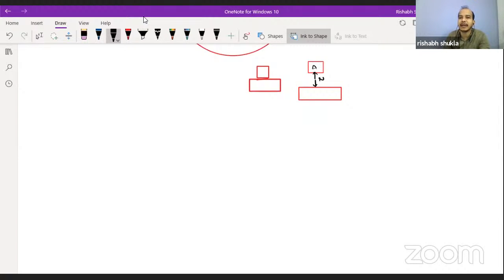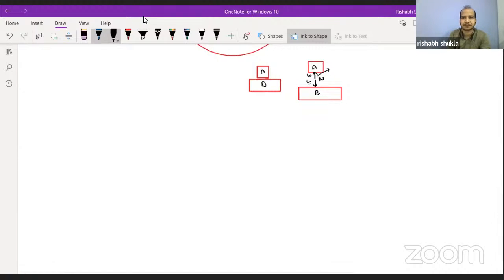Now A has pushed B with the normal reaction force, then B has pushed A with the normal reaction force, the same force, equal in magnitude and opposite in direction. If we say that this is action, then this is reaction, and if action is acting on B, then reaction is acting on A, which is visible to us. If action is done on A, then reaction is done on B. That is something which you should understand.